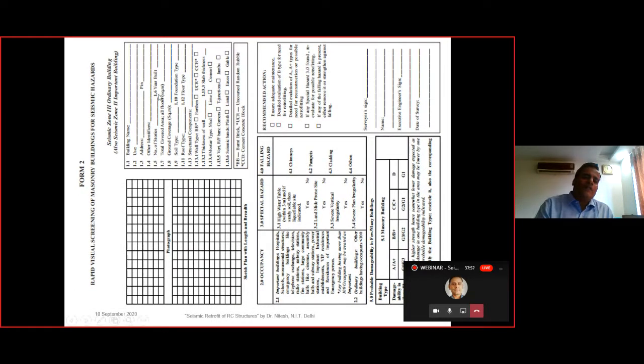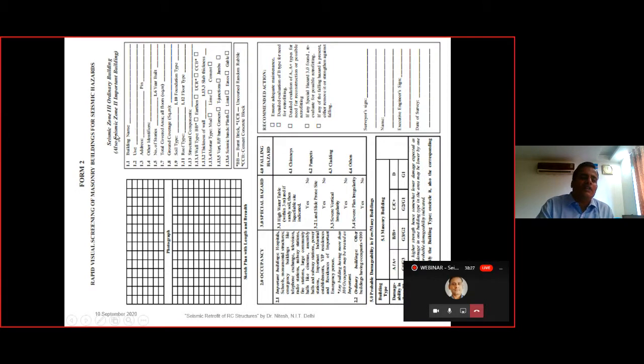Similarly, we have form number 2, that is for seismic zone number 2 important building, and seismic zone number 3 ordinary building. The next form, form number 3, will be for seismic zone number 3 important building and seismic zone number 4 ordinary building. And then form number 4 will be for seismic zone number 3 ordinary, seismic zone number 3 important building and seismic zone number 4 ordinary building.